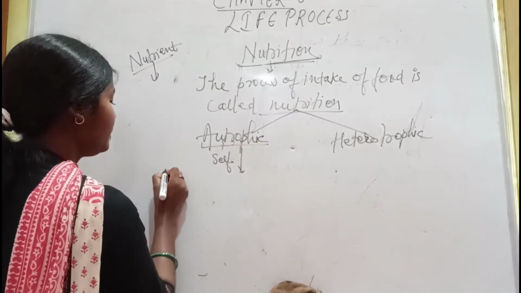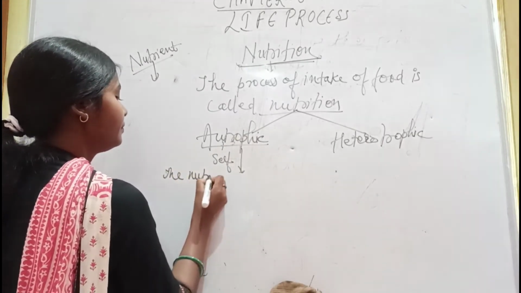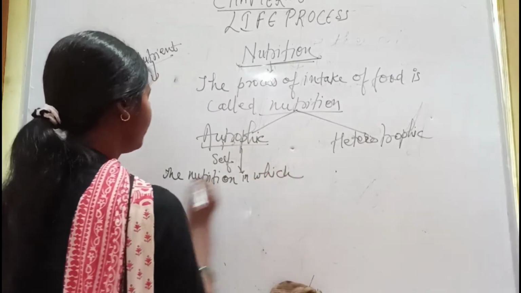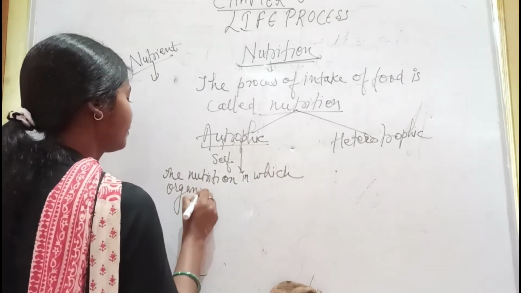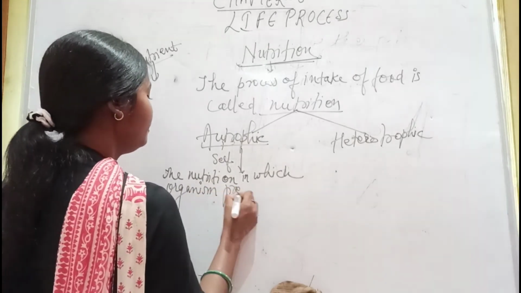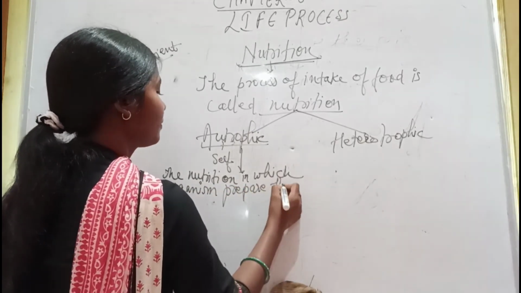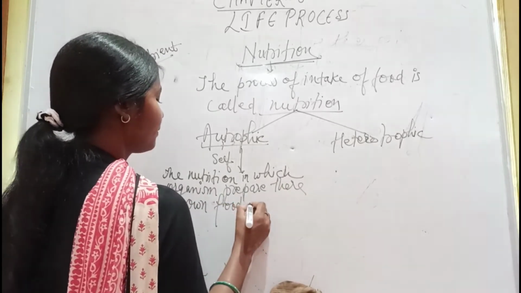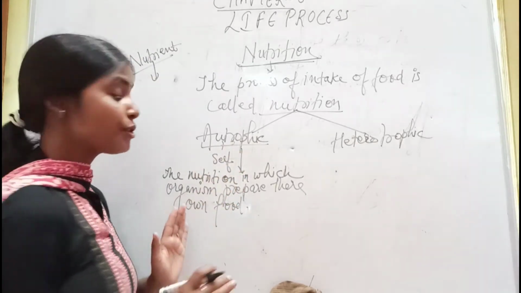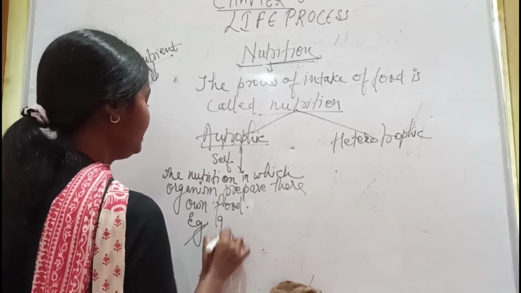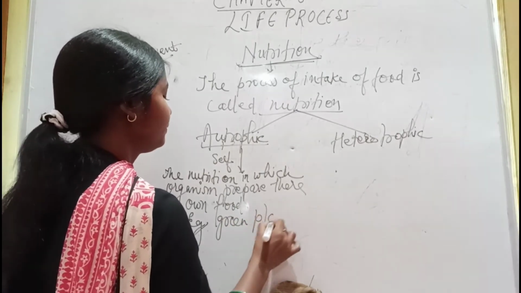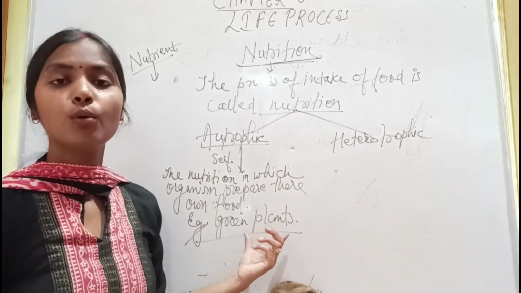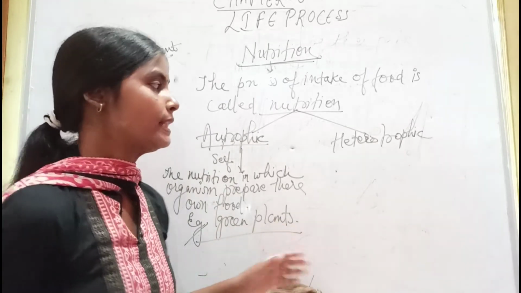Autotrophic nutrition means the nutrition in which the organism prepares its own food. For example, green plants. They are autotrophic because green plants prepare their own food with the help of the process of photosynthesis.